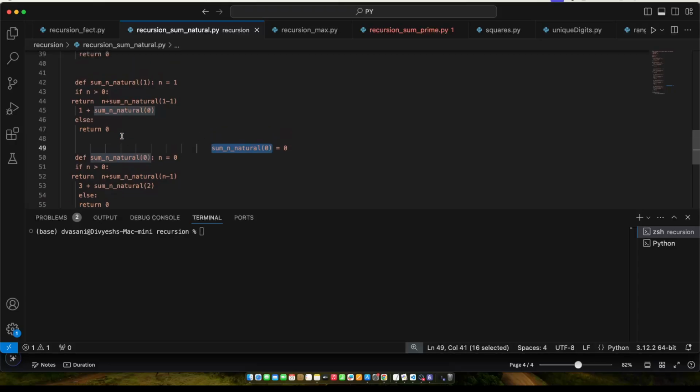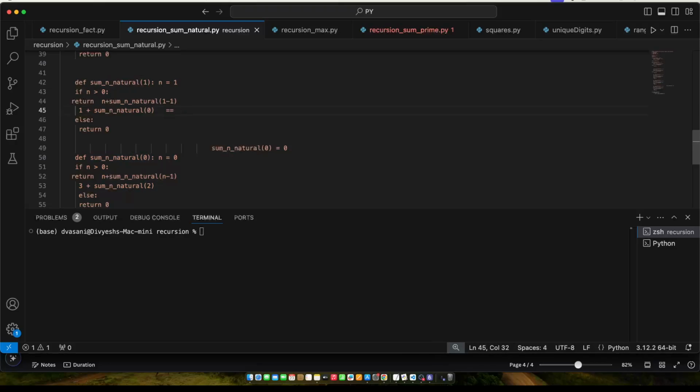Ultimately, this function was called here, and now we are returning. The moment you return, it will go back to the line where it was called. sumNatural 0 was called at this line, so it will go back over here with this return value. So this function with 0 argument returns 0, so this value is 0. This guy will be replaced with 0.